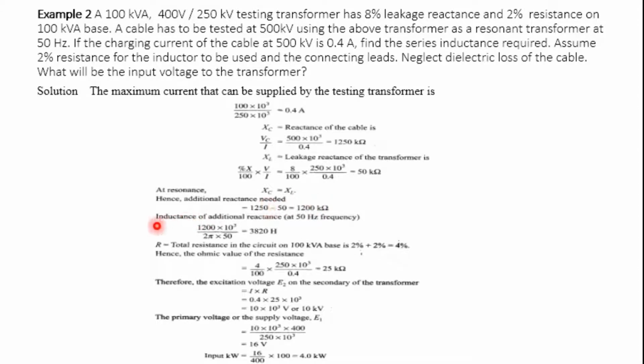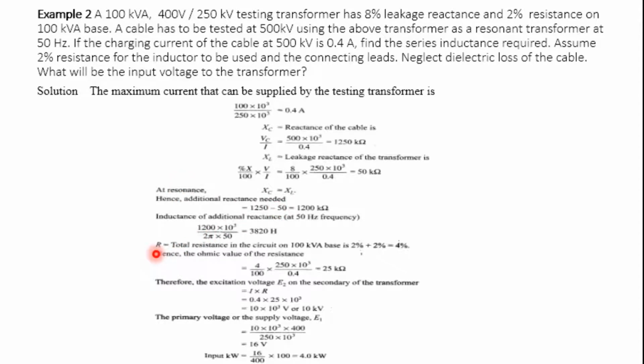Then the inductance of the additional reactance. It is in terms of inductive reactance, and we have to calculate the inductance required. We know that X is 2 pi FL. Substituting the values, 1200 kilo ohm divided by 2 pi F, we get 3820. This is the required additional inductance. Only then will it act like a resonant circuit.